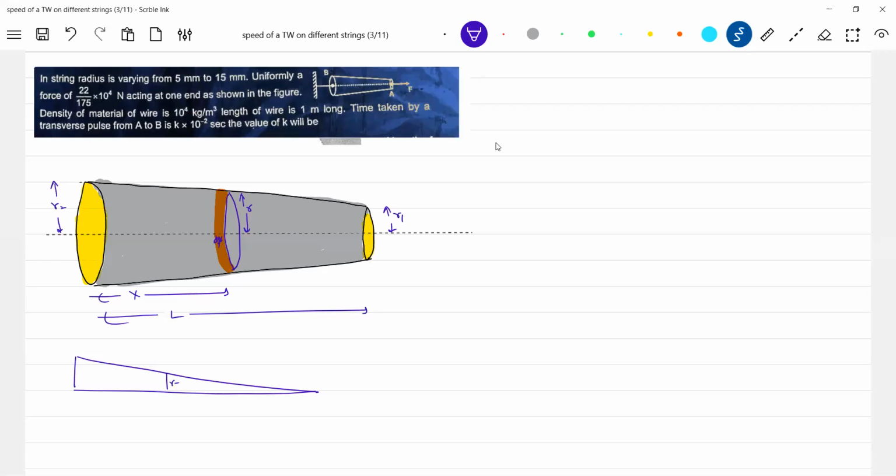This will be R minus R1, R2 minus R1, and this will be X, this will be L. Take theta, so tan theta, what can you write? The expression for R will be R2 minus R1.